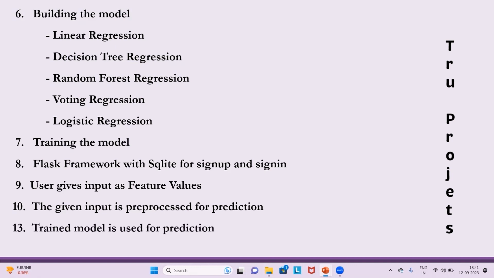The trained model is used for prediction. The pre-processed input is passed through the trained machine learning model to predict the cost of living based on the user preferences. The final outcome is displayed through the frontend. The predicted cost of living is presented through the project's user interface, allowing users to make informed decisions about their financial planning for international travel or relocation.